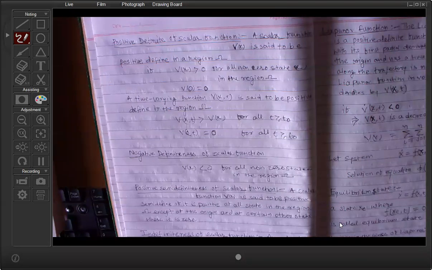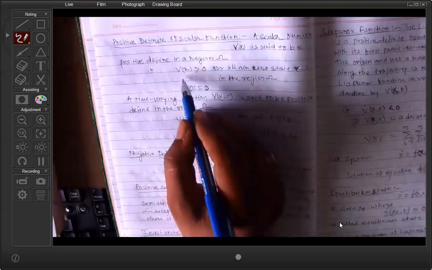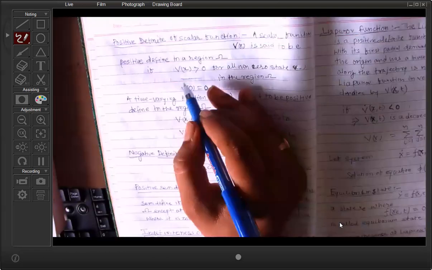What is V(x)? It is a positive definite function, because I told you in the Lyapunov stability criteria we have to define an energy function called the Lyapunov function. So the nature of the Lyapunov function must be positive definite. What is x?